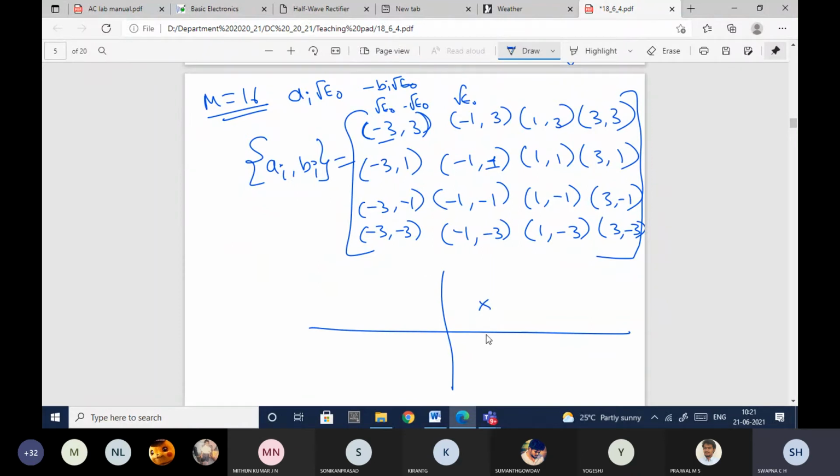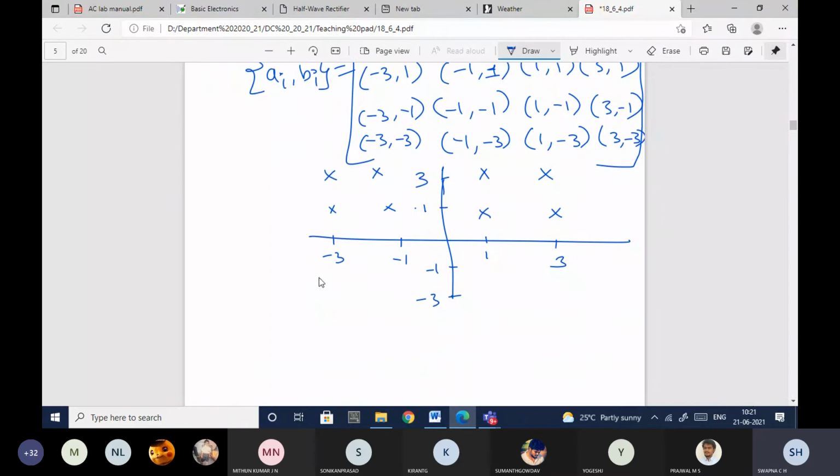Let me take this as 1, this as 3, this as minus 1, this as minus 3. In the same way here, this as 1 and this as 3, and this as minus 1 and this as minus 3. So if you try to plot the points, you'll get exactly like this. Just try this. I'm giving you the hint how to draw this.